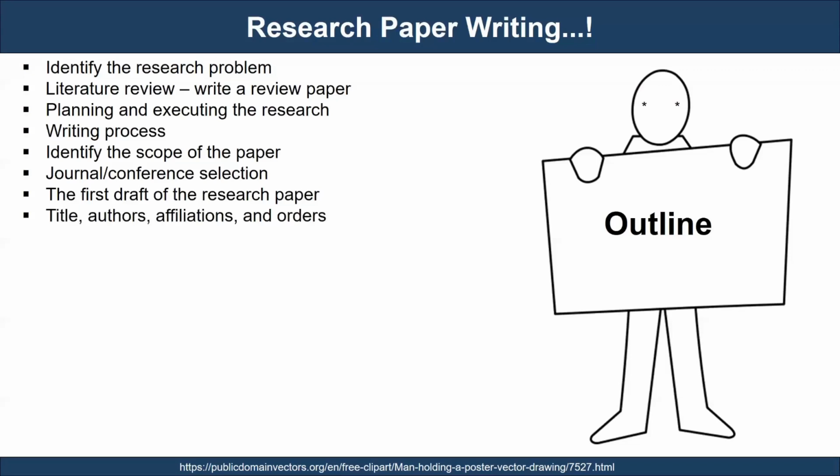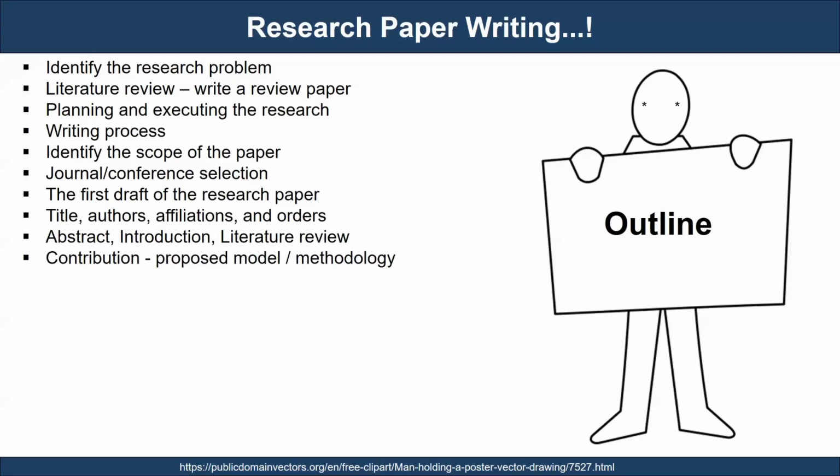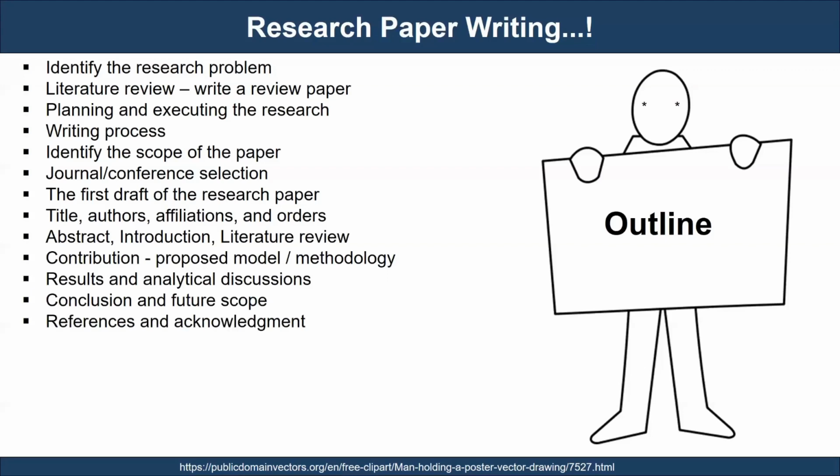We will cover the title, authors, affiliations, and their orders. What is the role of the impactful abstract? How to frame the introduction with the relevant literature. Then the core section of the paper is the main body, which will cover our research contributions, such as the proposed model, methodology, or experimental studies. Then we will be discussing the results, discussion, conclusion, future scope, references, and acknowledgement.